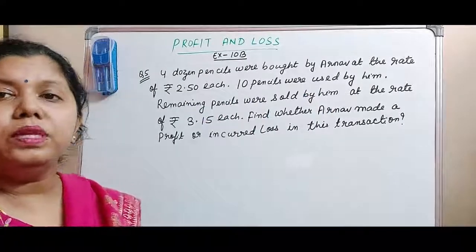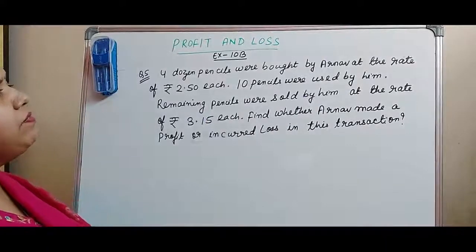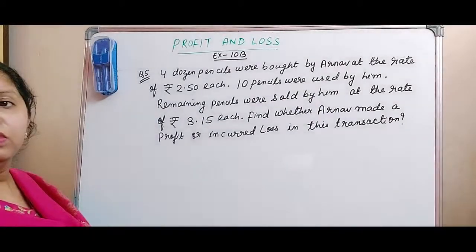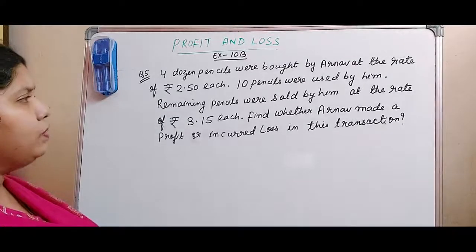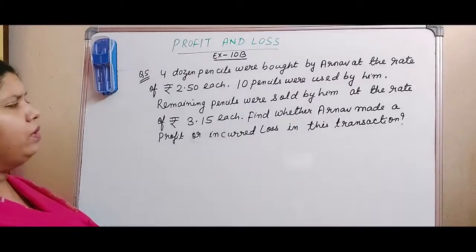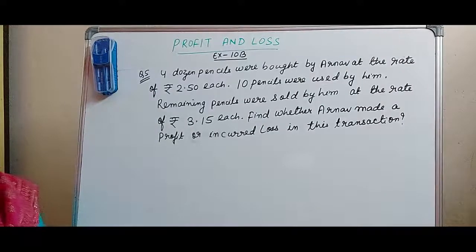Now coming on to the next question. I am doing question number 5 here. 4 dozen pencils were bought by Arnav at the rate of rupees 2.50, that is 2 rupees 50 paise each. 10 pencils were used by him and remaining pencils were sold by him at the rate of rupees 3 and 15 paise each. Find whether Arnav made a profit or incurred loss in this transaction.